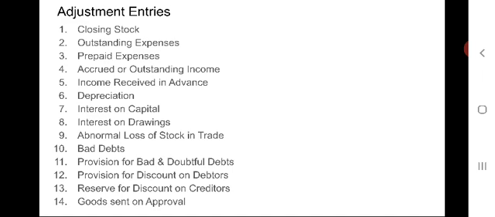For this, the entry should be passed like this: depreciation account debit to concerned asset account, so that it is shown on the debit side of the profit and loss account as an expense. It is shown on the asset side by way of deduction from the value of the respective fixed asset.